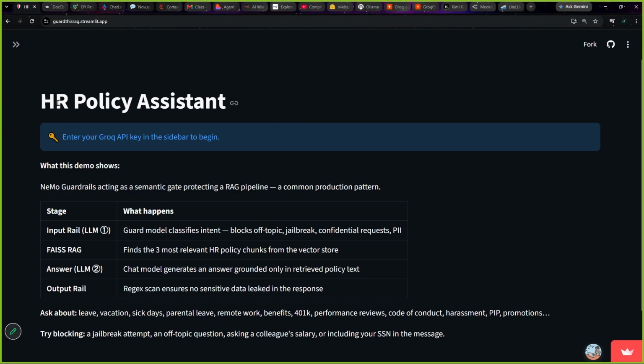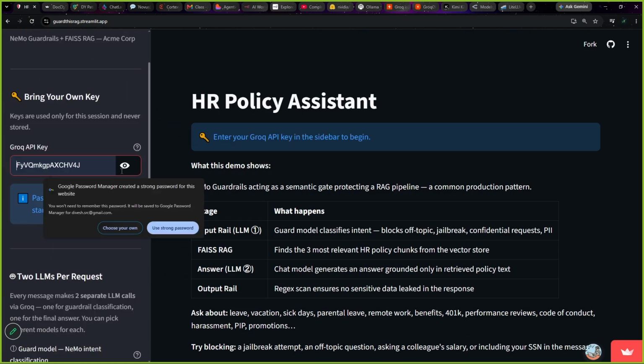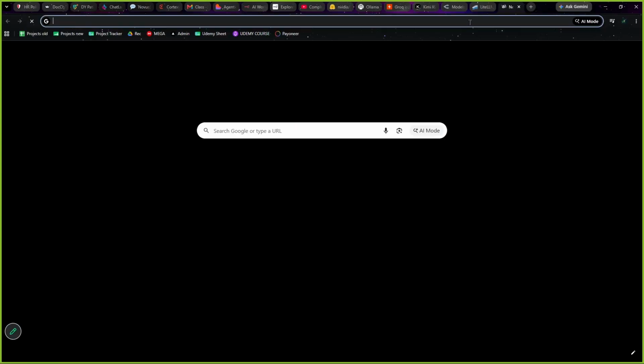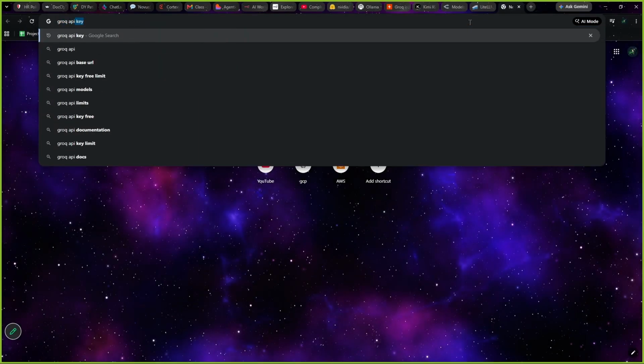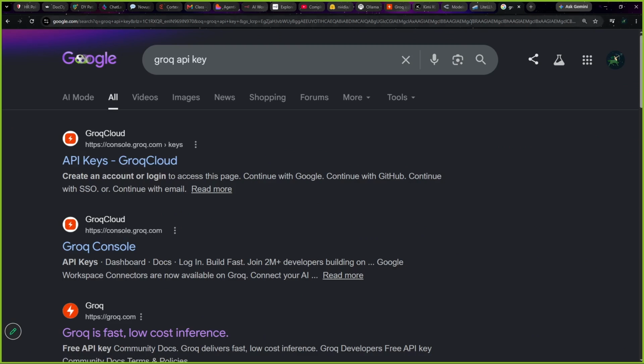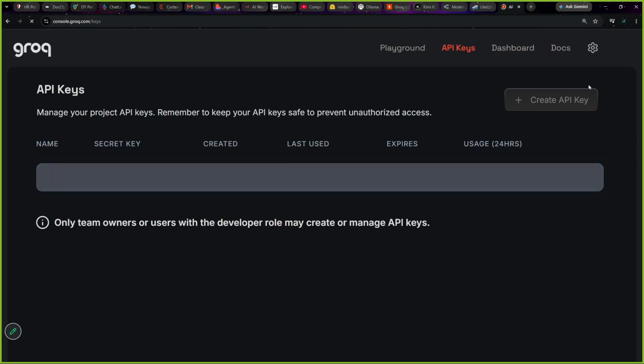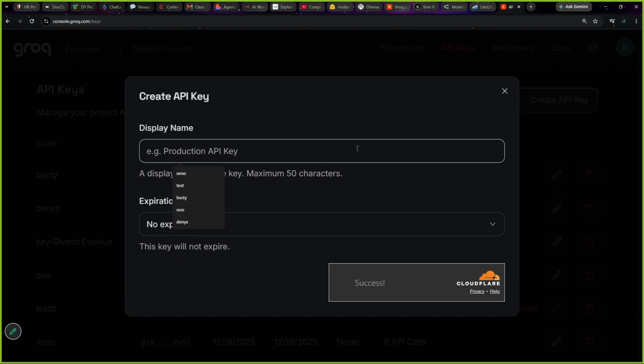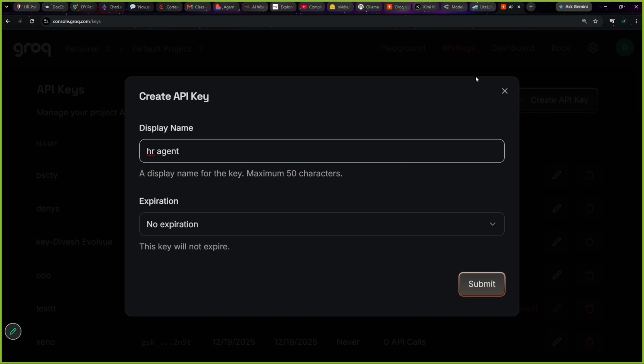So see, if you want to use this HR policy assistant, enter your Grok API key. Once you enter your Grok API key, you can also use this AI agent. Now I will search in front of you. I will go to Grok and search Grok API key. I will get API keys. I will have to log in on Grok. Once I log in, I can create an API key, HR agent. I can just simply create an API key. I will have an option over there itself. I can submit it and I will get an API key.